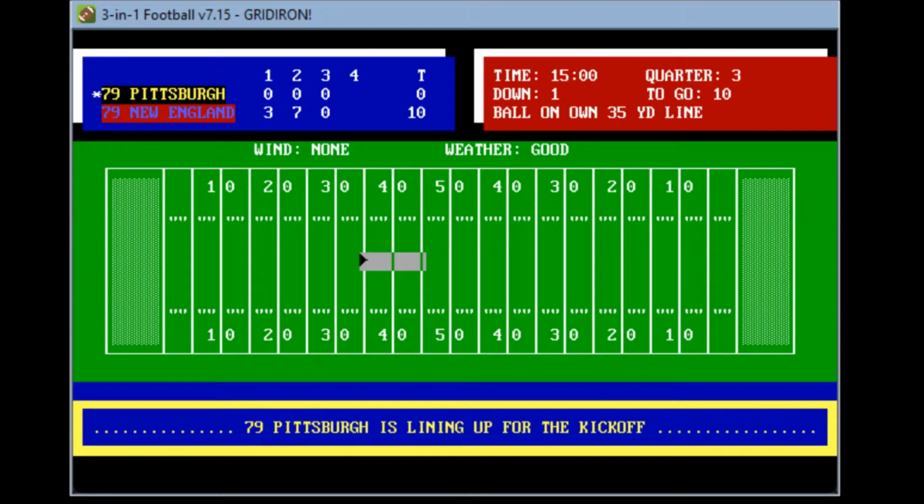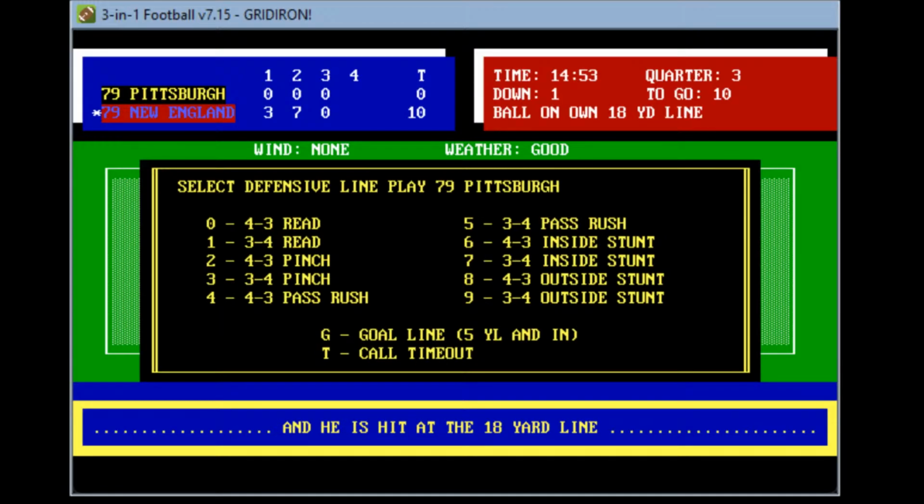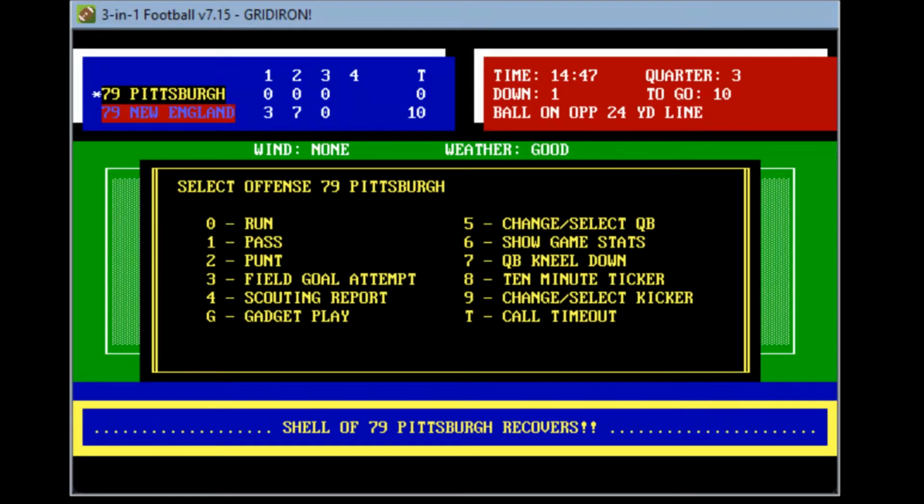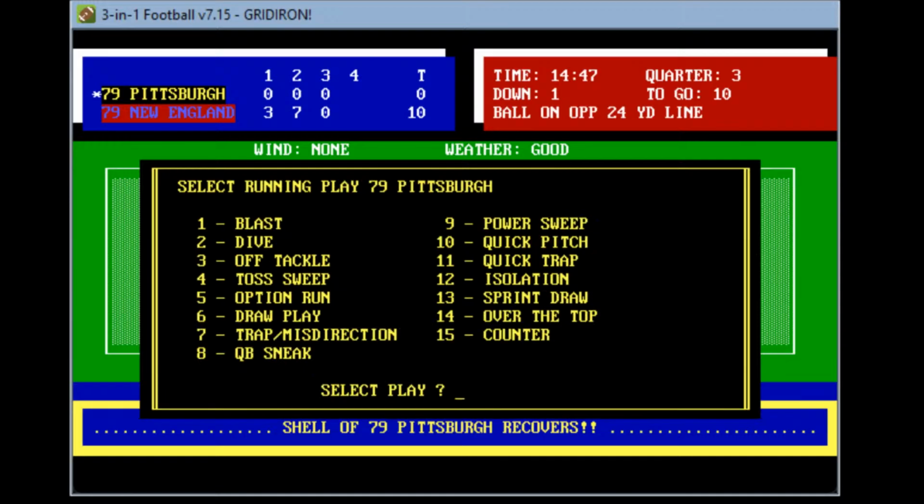Barr places the kick, and the kick gets on the way, kicking by Clark. He'll take it, bring it out to the 18. So Pittsburgh will see if they can do something big here. Takes the snap, hands it off out to the 24-yard line. And it must have been a penalty flag. No, Pittsburgh gets the fumble, and they'll have first down at the Patriot 24. So the Steelers, with a fumble recovery.